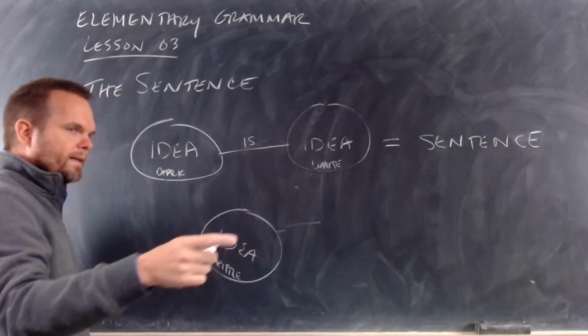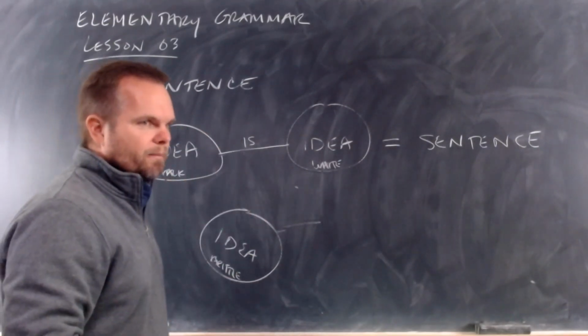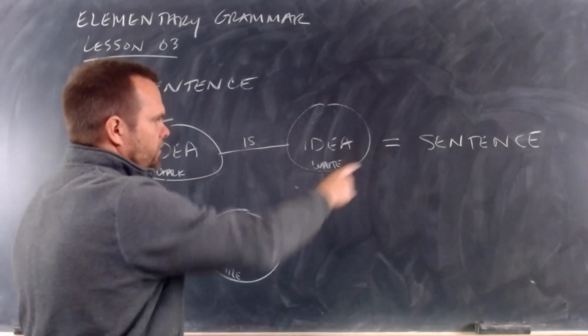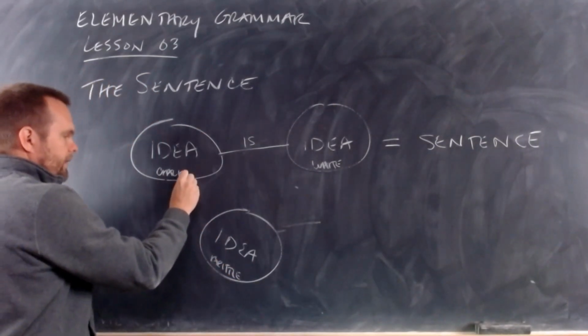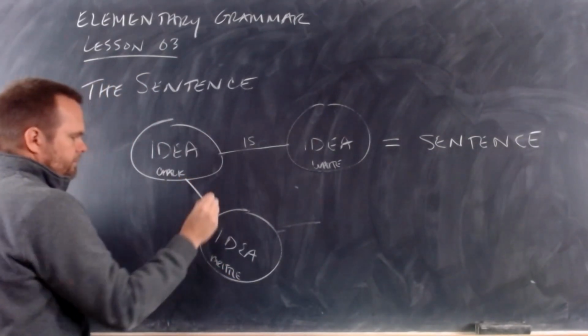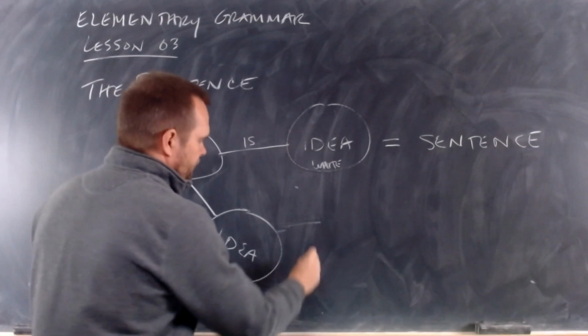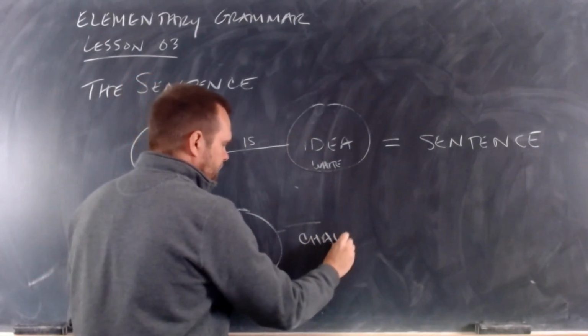Chalk is white. That's what I want you to think about. That's called a sentence. I can also join these two ideas together. And I have another sentence. Chalk is brittle.